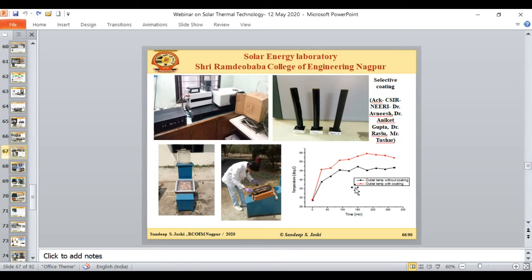This is one arrangement which I am showing with the help of the graph. This red curve, you can see, is the outlet temperature with the coating material, and this is the outlet temperature without the surface coating material. So you can see a significant difference in the temperature. This is just an example of a single material. Like this, there are different materials we are developing at the lab.